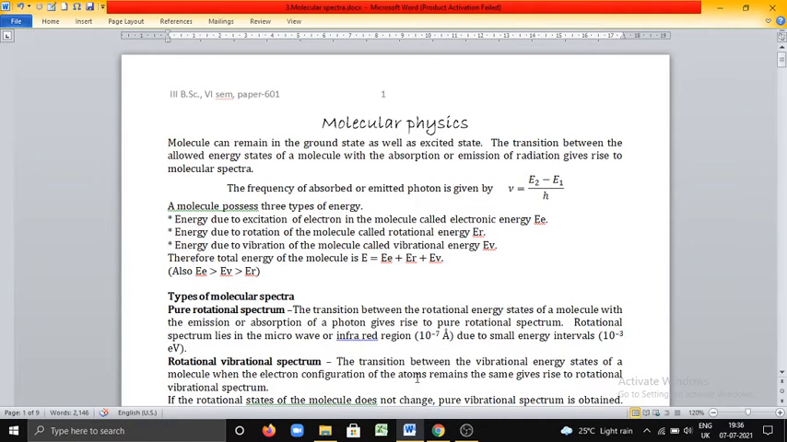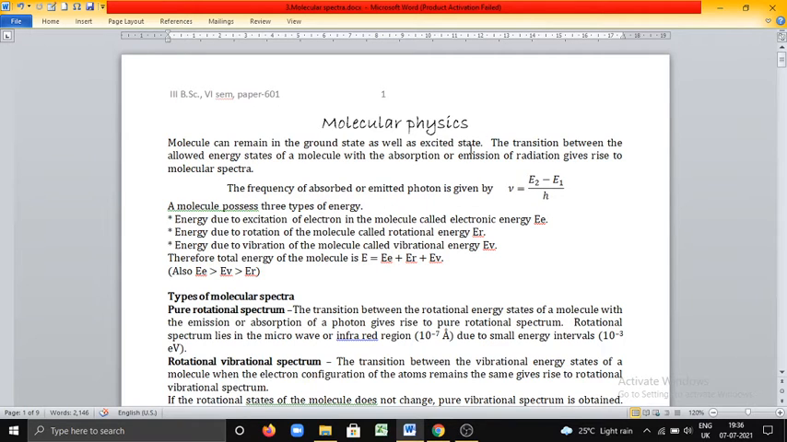And the most important topic is Raman spectrum, that is how Raman discovered the Raman effect, experimental study of the Raman effect, and properties of Raman lines, applications. Very important topic. Definitely we can expect one question related to the Raman effect.